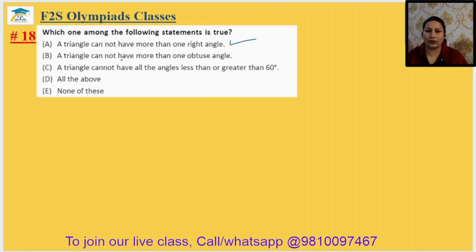A triangle cannot have more than one obtuse angle. Yes, it is also true with the same logic. A triangle cannot have all the angles less than or greater than 60 degrees. Yes, it is also true because the sum should be 180 degrees. Answer will be all of the above. 18th answer is option D.